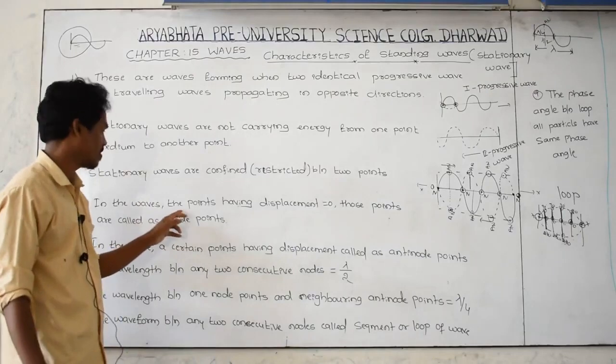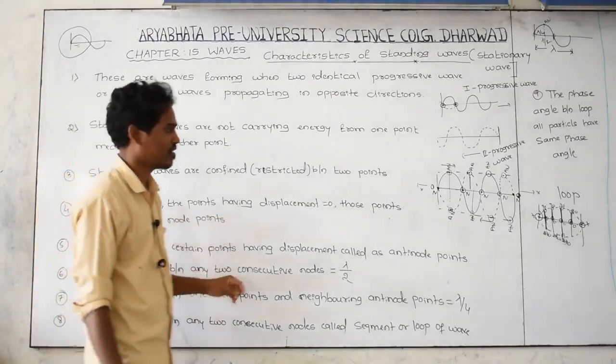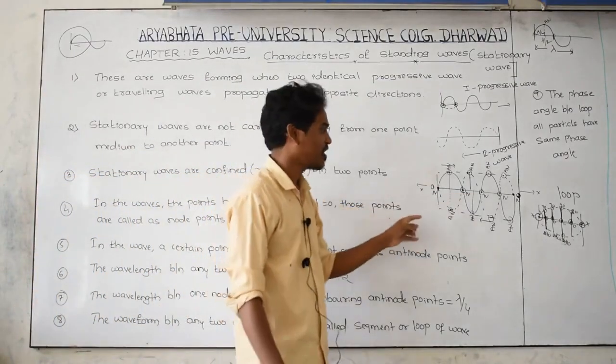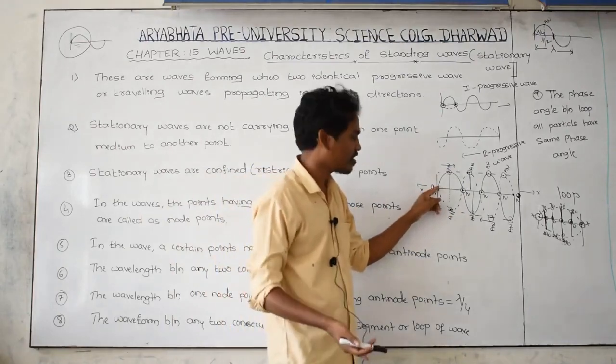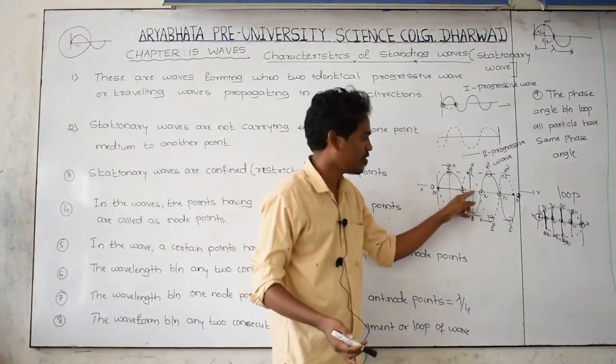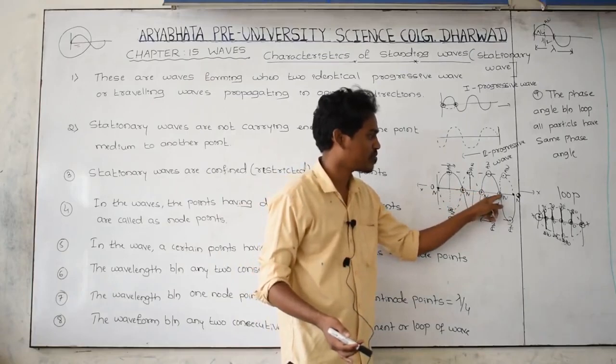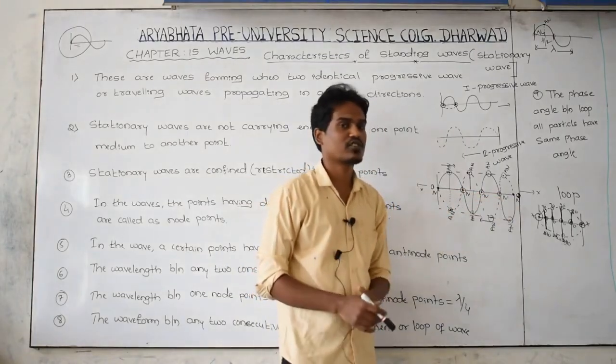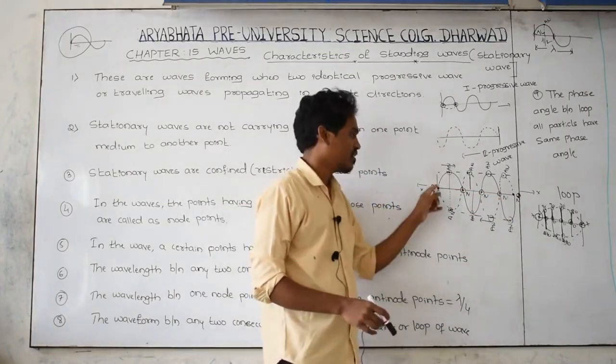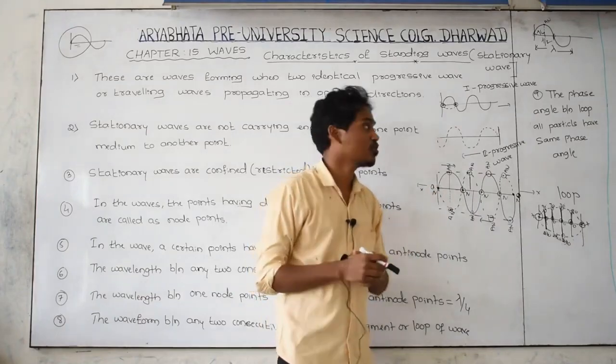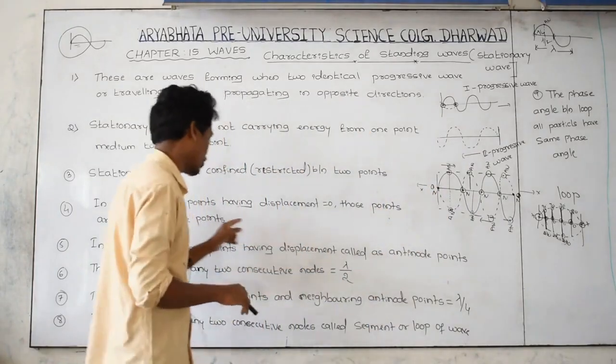In the waves, the points having zero displacement. Observe the diagram very carefully. This is a point, displacement is 0 here. This is a point, displacement 0. Again, displacement 0. And the points which are having zero displacement, those points we are going to call node points.